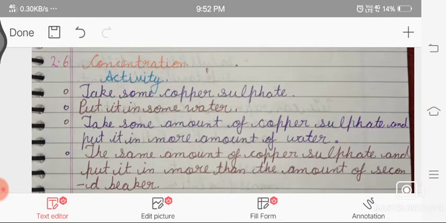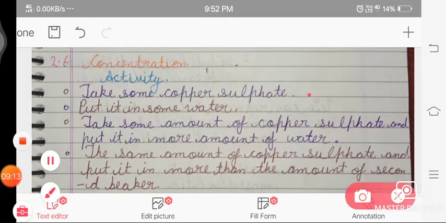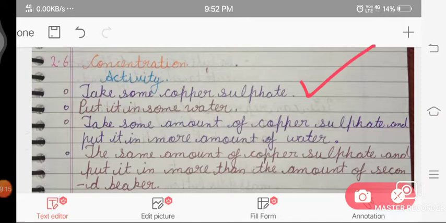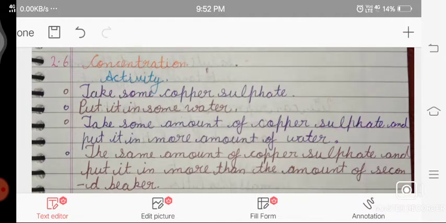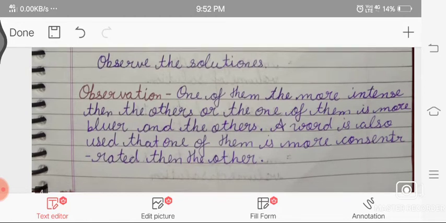So concentration. Now again we understand concentration with a simple activity. Point number 1, take some copper sulfate, put it in some water. Take the same amount of copper sulfate and put it in a larger amount of water, and then take the same amount of copper sulfate and put it in more than the amount of the second beaker. So what will we observe?